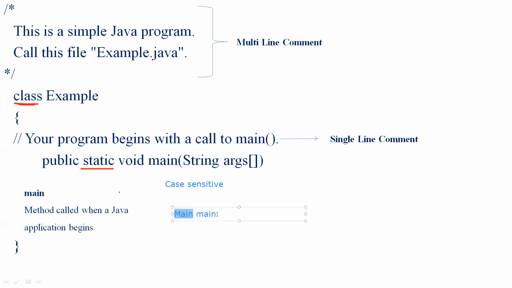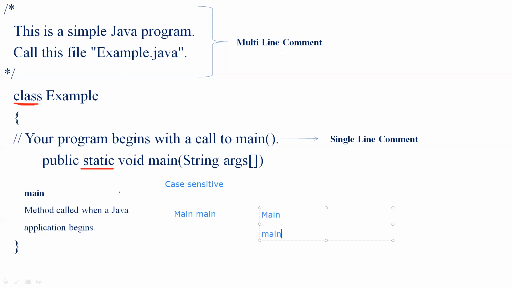It is important to understand that the Java compiler will compile a class that does not contain a main method, but Java has no way to run this program. So instead of typing main, if you type it differently, the compiler would not run the program. So in order to run the program, you must use the correct main method. The main method is called when a Java application begins.